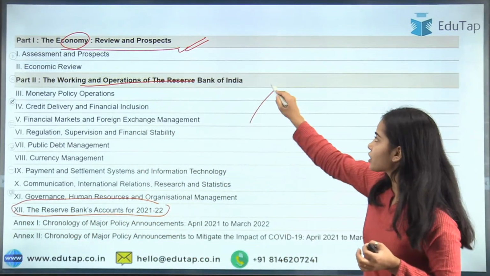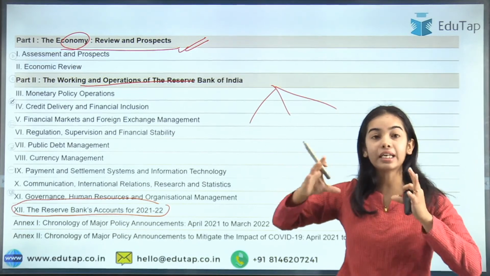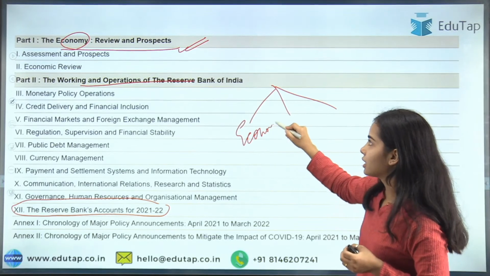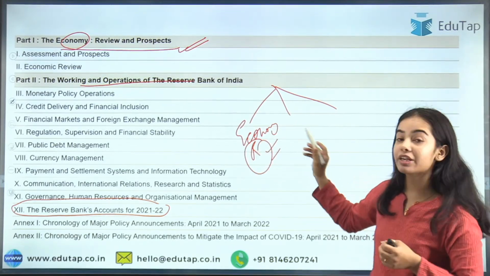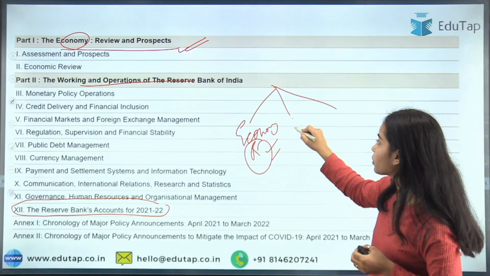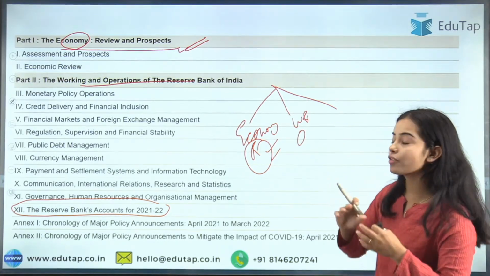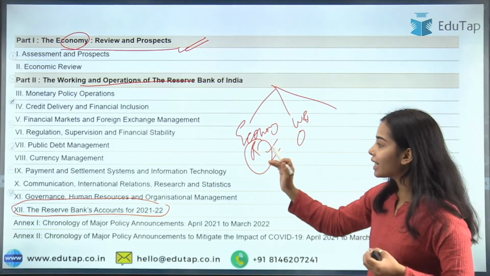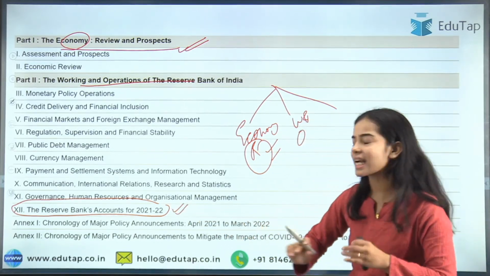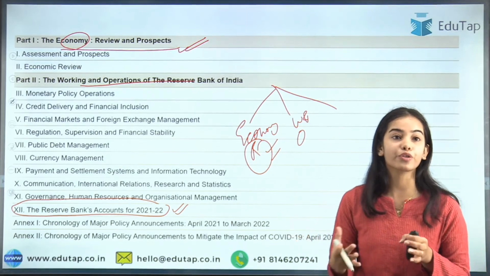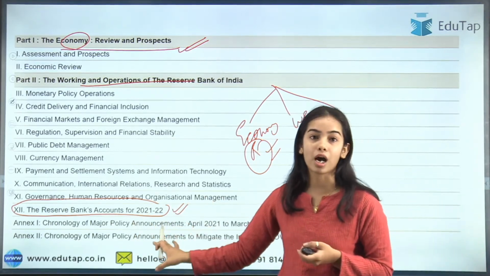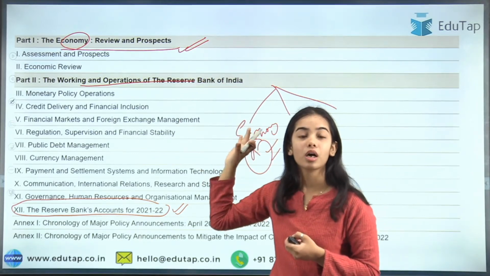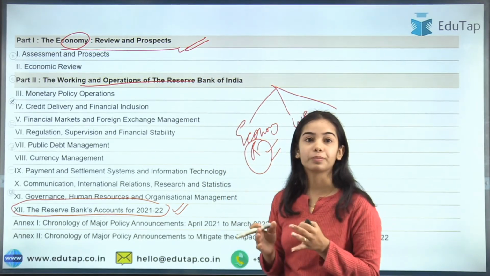So the annual report is broadly divided into two parts. The first part is the review of the economy that has been given in the annual report. The second part is about the working and operations of the departments of the Reserve Bank of India. And here we have the accounts, which are not very important from the exam point of view. The Reserve Bank also gives the accounts, but mostly there are two parts. I hope you have understood the parts of the annual report.